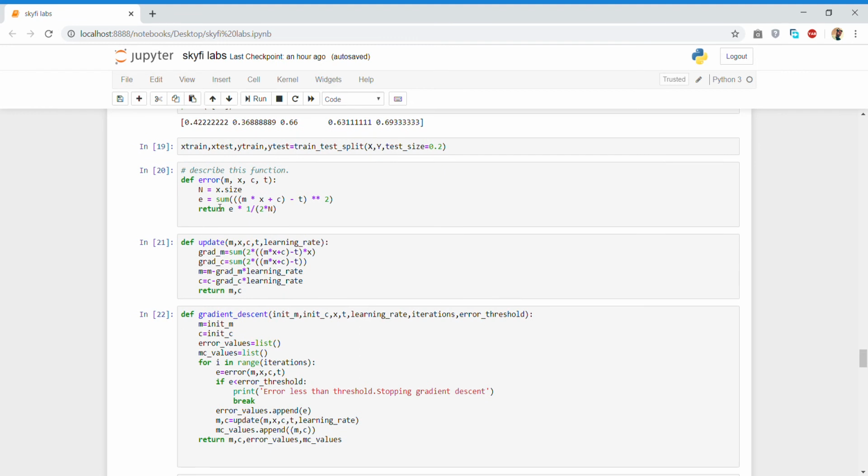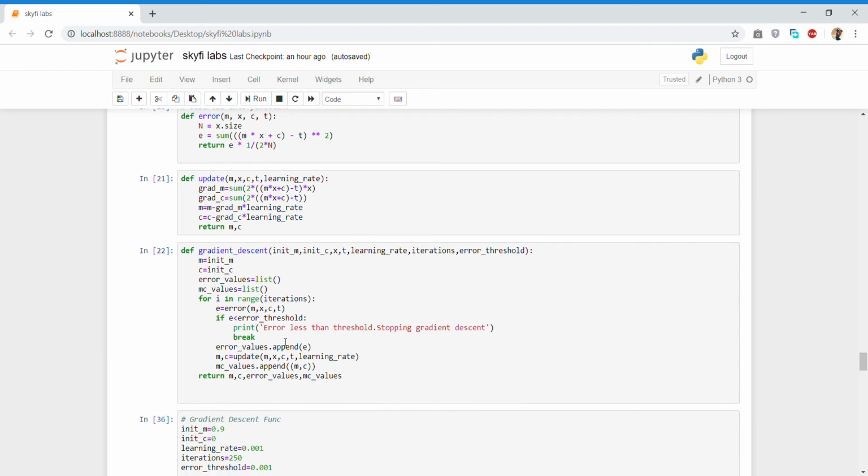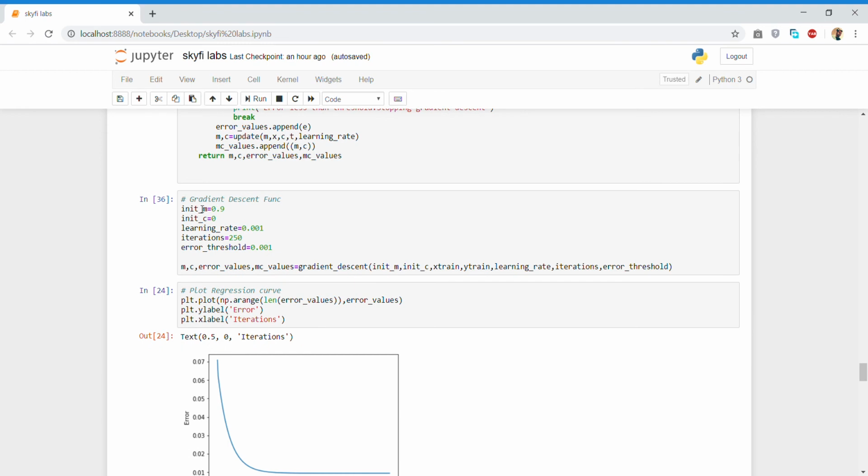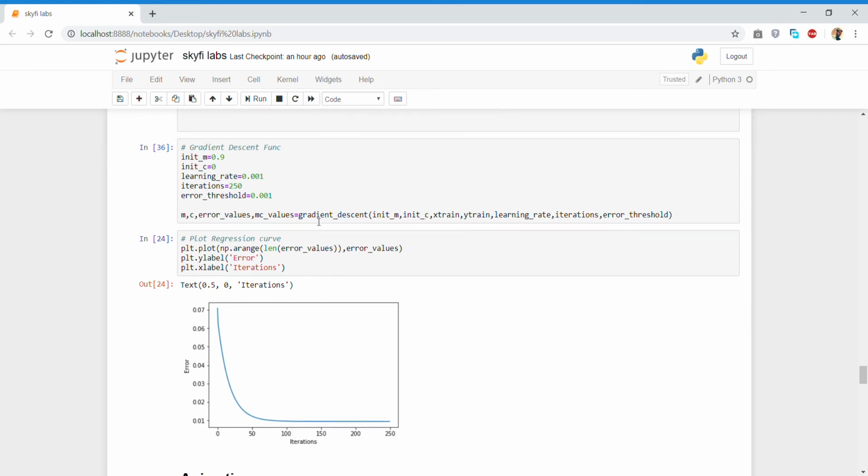Now we are making 3 functions: error function, update function, and gradient descent function. This is the algorithm we are using. Now for the gradient descent method, here plot the regression curve by using the plt.plot function, and also label the axes by using plt.ylabel for the y-axis and plt.xlabel for the x-axis.